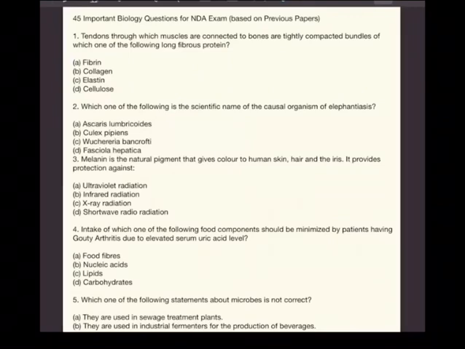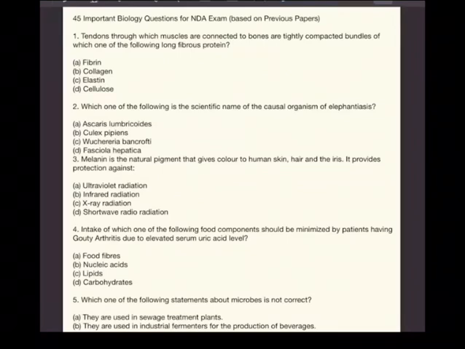Question 1. Tendons through which muscles are connected to bones are tightly compacted bundles of which one of the following? Long fibrous protein. So you got choices: fibrin, collagen, elastin and cellulose. The answer is B, collagen. Collagen is the right answer. And why collagen? It is a long fibrous protein, and it is mainly present in tendons and muscles. Tendons and muscles are connected with that, collagen.